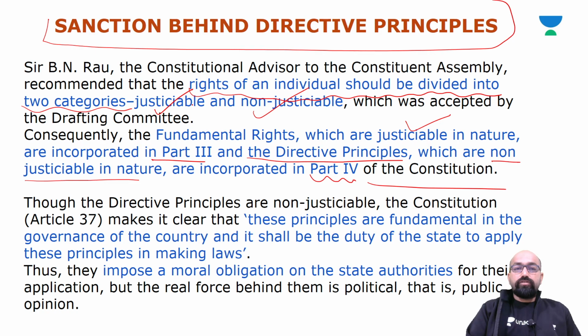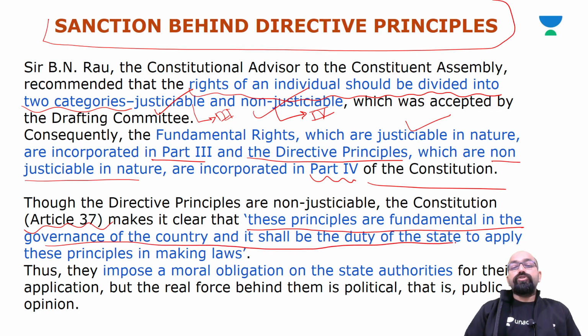So justiciable rights were incorporated in Part 3, and non-justiciable rights are incorporated in Part 4 of the Constitution. As we have already discussed, the directive principles are non-justiciable. The Constitution, Article 37, makes it clear that these principles are fundamental in the governance of the country, and it shall be the duty of the state to apply these principles in making laws.